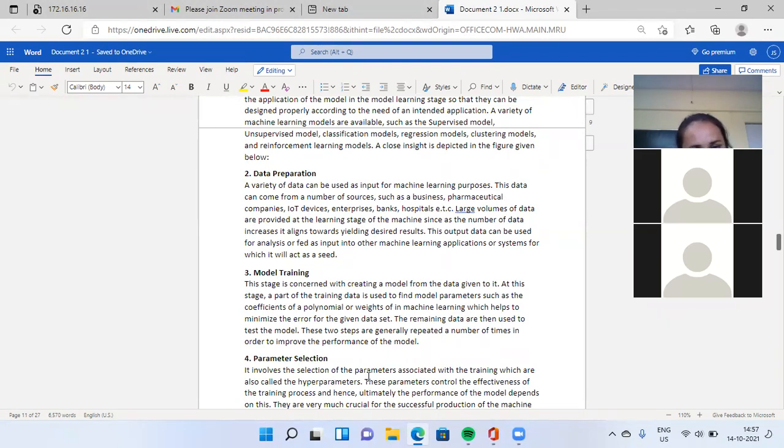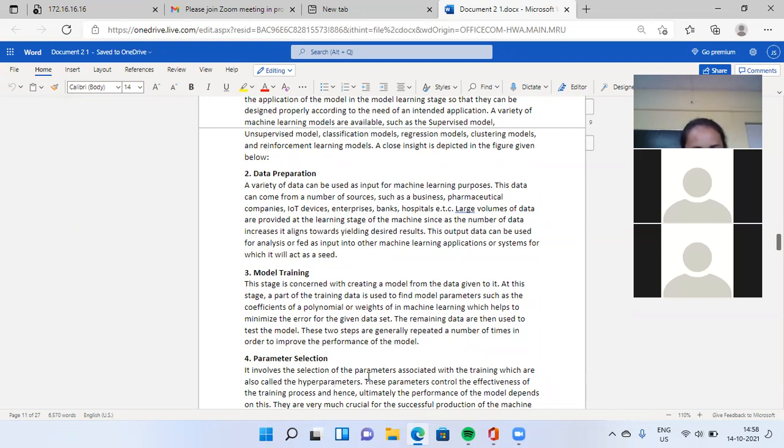At this stage, a part of the training data is used to find out model parameters, such as coefficients of a polynomial and weights of the machine learning model, by minimizing the error for the given data set. The remaining data are used to test the model.